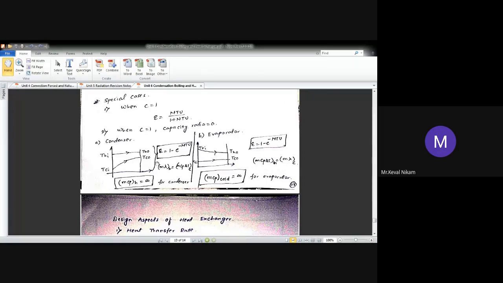In the case of an evaporator, heat is absorbed by the cold fluid, so MCP of cold will be equal to infinity. So MCP of hot is infinity for a condenser, and MCP of cold is infinity for an evaporator.